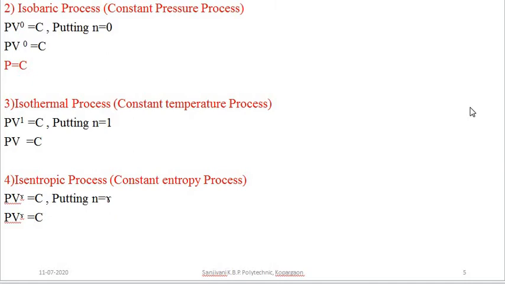and find out the value of n for the next ideal gas process, that is the constant pressure process or isobaric process. For the isobaric process, we put in the equation PV to the power n is equal to constant. Now if you put n is equal to 0 in this equation, we have PV to the power 0 is equal to constant. Anything raised to 0 becomes 1. Therefore it becomes P is equal to constant. So pressure is constant, which satisfies our constant pressure process parameter. Therefore the value of polytropic index for the constant pressure process is 0.